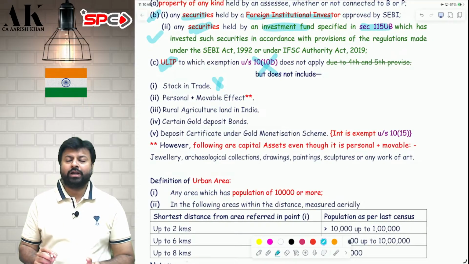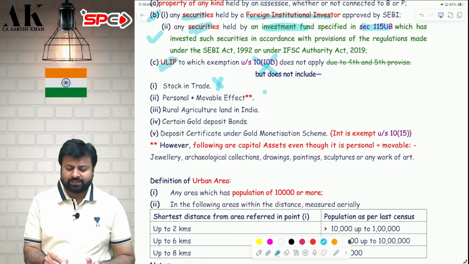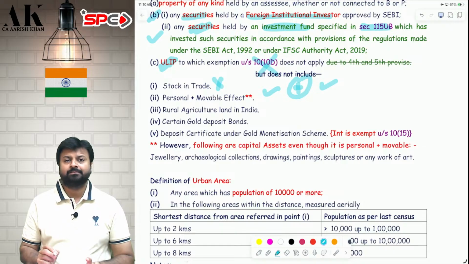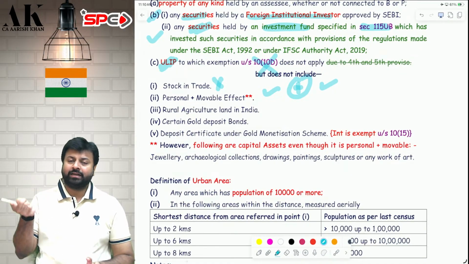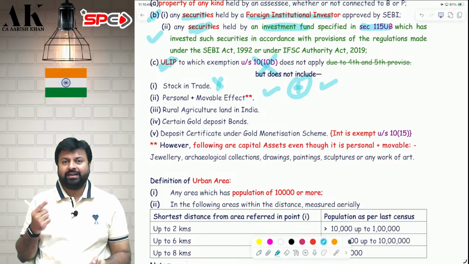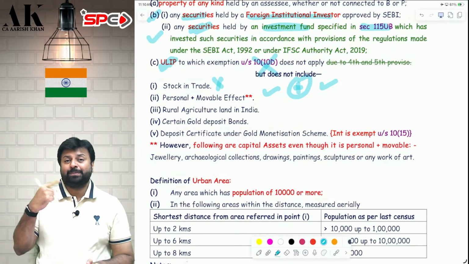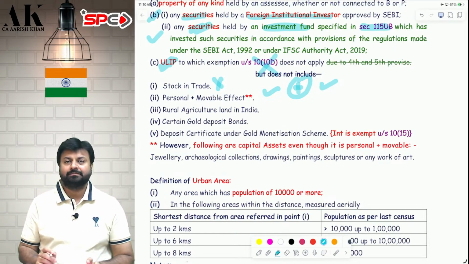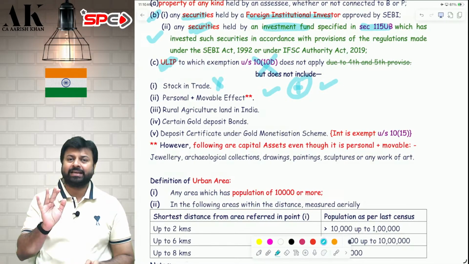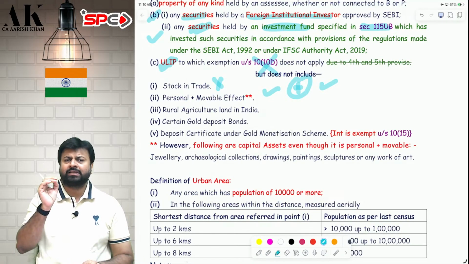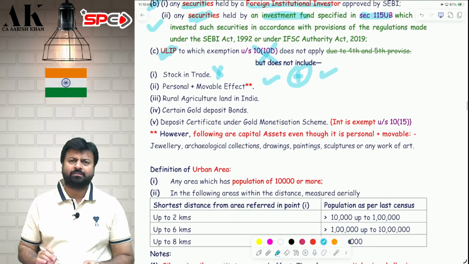Second thing which is excluded from the definition of capital asset is something which is personal plus movable. Any item which is personal plus movable is excluded from the definition of capital asset. If any item is personal plus immovable, then it is a capital asset. If any item is movable plus business, then that is also a capital asset. But always remember, personal movable items are excluded from the definition of capital asset, but 6 items will always be capital asset irrespective of whether they are personal movable or not.